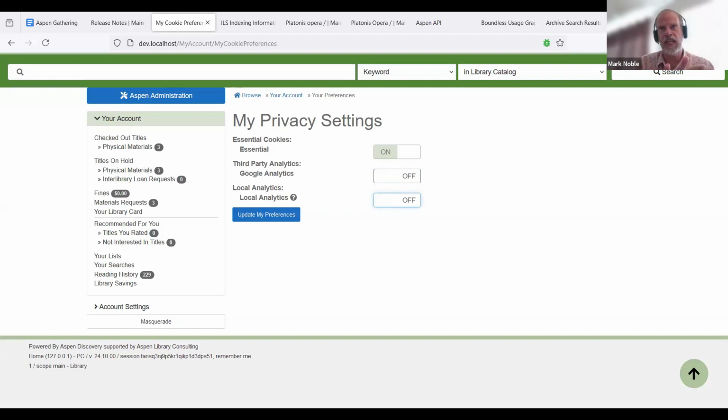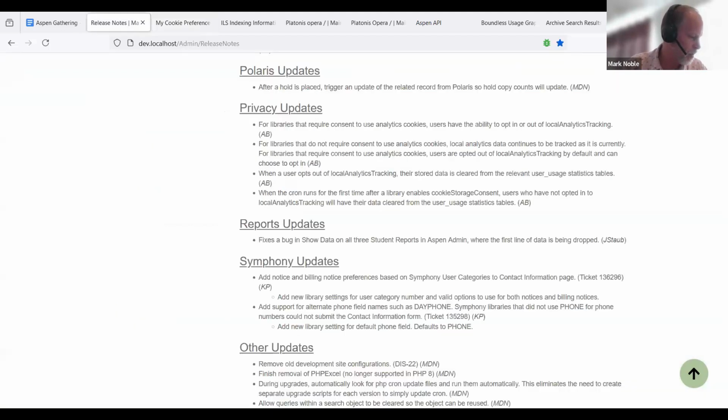And if that setting is off, it doesn't store that. So more privacy settings that are required legally in the UK and Europe. Those will get cleaned up by cron. I think that's all I had.